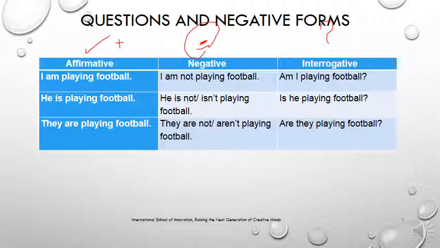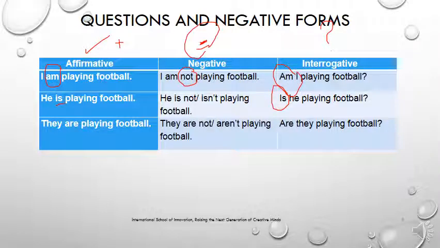I am playing football. I am not playing football. So in the negative form, we always use not. Now, what is the helping verb here? The helping verb, or the verb to be here, is am. So I start my question with am. Am I playing football? In the second example, he is playing football. He is not or isn't playing football. I start my question with the verb to be.